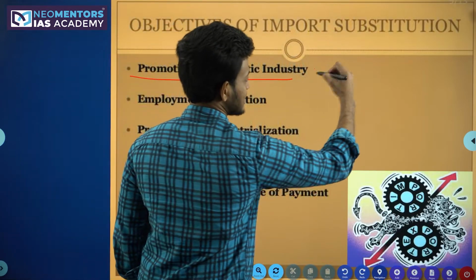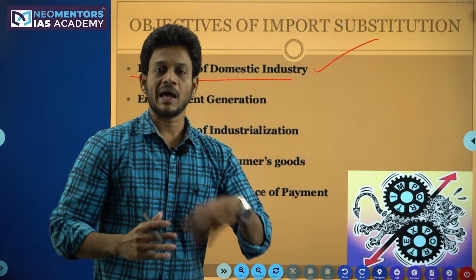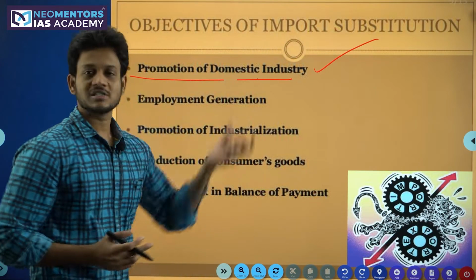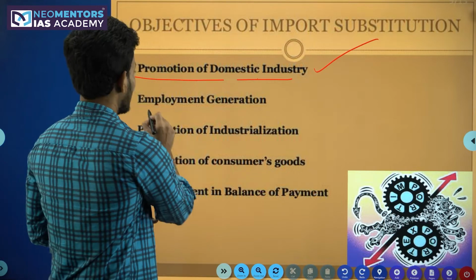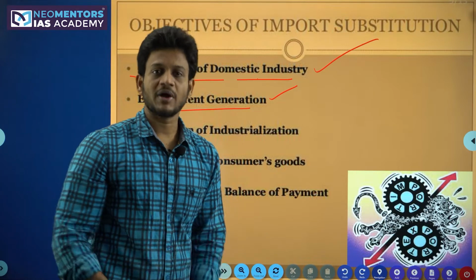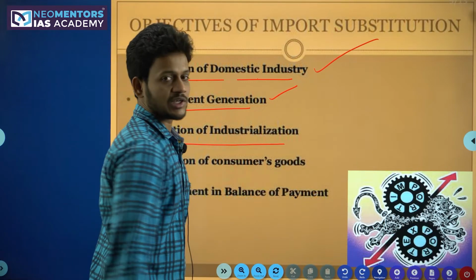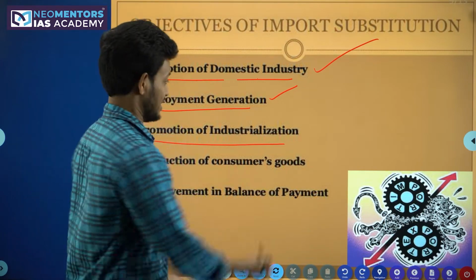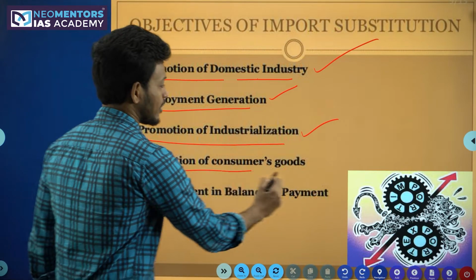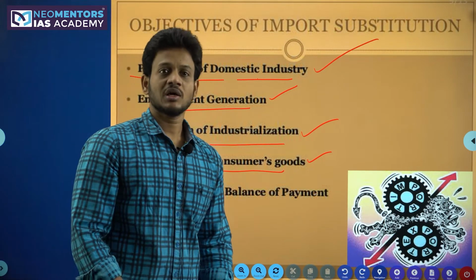Promotion of domestic industry. Yes, the moment you give a push, the moment you encourage the Indian companies with this policy, definitely the domestic industries were promoted. Employment generation. When the number of industries increases, the number of employment opportunities will also certainly increase. Promotion of industrialization. If more and more industries are started, definitely industrialization will happen, and it happened. Production of consumer goods. What exactly is meant by consumer goods here? Any good which the consumer uses.